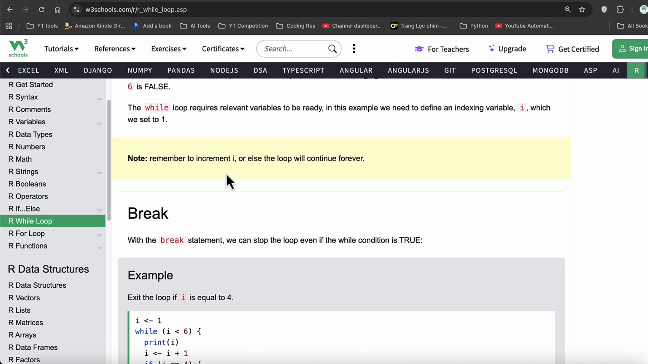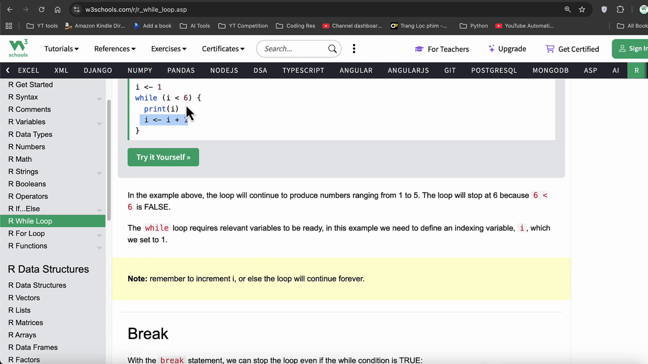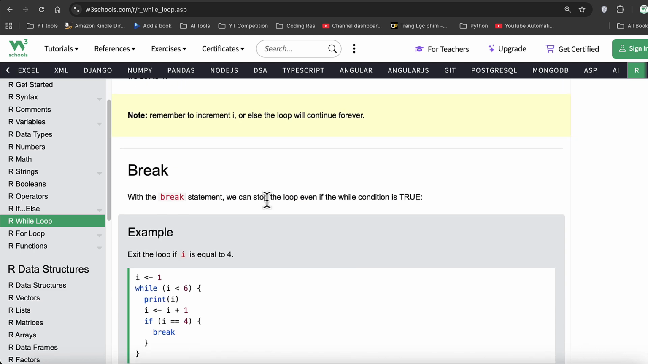Okay, so remember to increment I or else the loop will continue forever. So this increment statement is quite important. If this doesn't change the value of I, the value of I will actually remain the same forever. And then that will mean the loop will run forever.